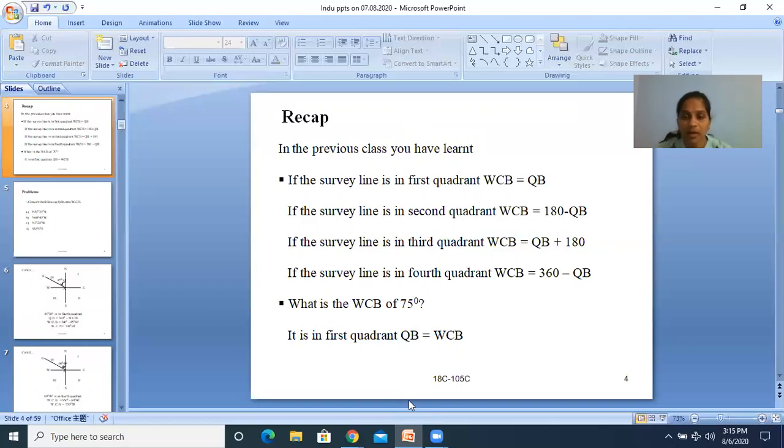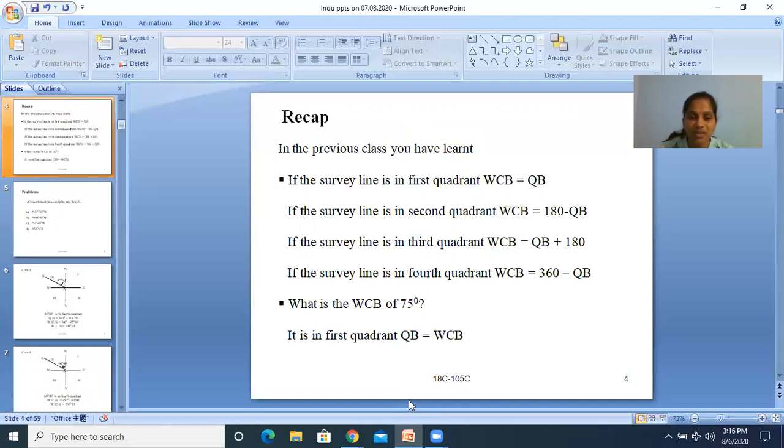By remembering this table, you can easily do the conversion. If the line is in the third quadrant, then WCB is equal to QB plus 180. If the line lies in the fourth quadrant, then WCB is equal to 360 minus QB.